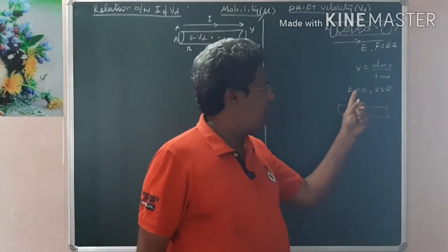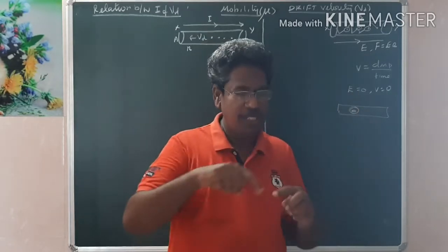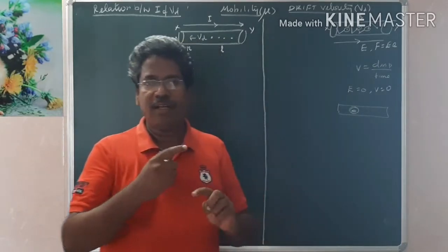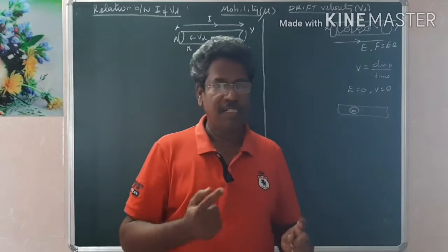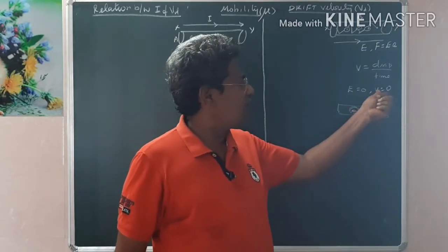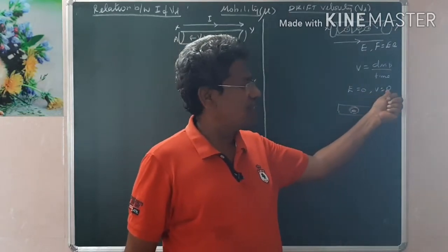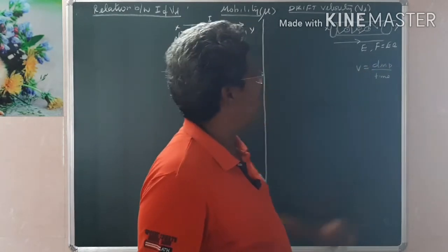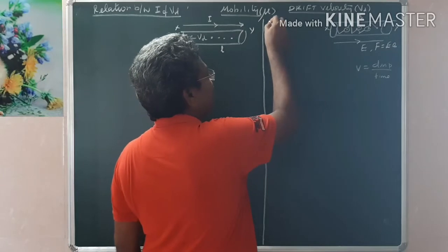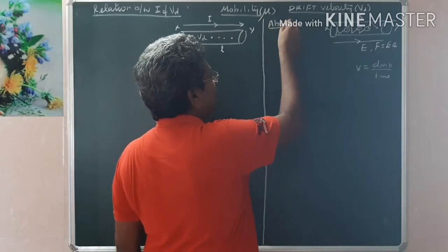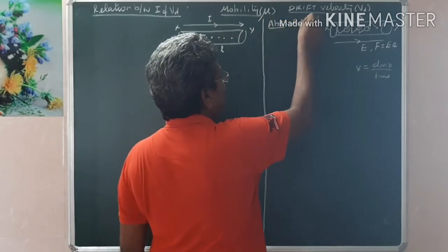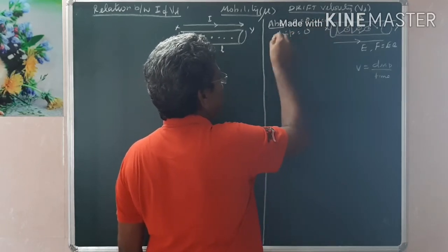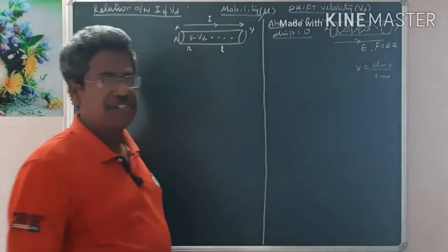So when there is no electric field, all the electrons will revolve around the nucleus, just like a fan revolving around one axis. It will rotate or revolve, but the net displacement is zero. Therefore, in the absence of electric field, velocity is zero, and drift velocity is zero, because the displacement of the electron is zero, as it moves randomly in all directions.